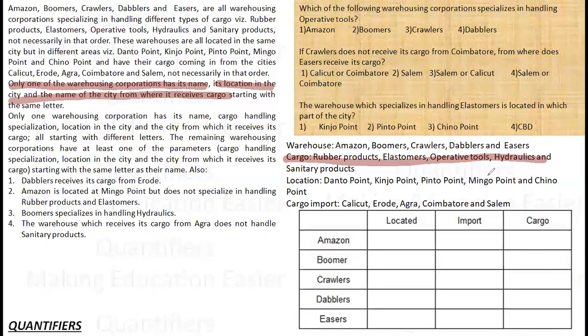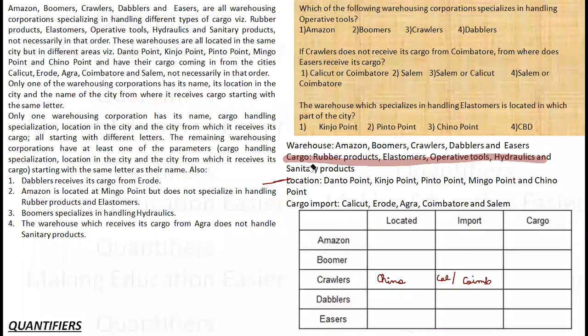So for Crawlers, this has to be in the Chino point. Crawlers have to be located in Chino point because it is given that one variable will be common with Crawlers, location or anything, so Chino point comes here. Okay. Now the import will also be from the same place. Two things starting with C, Calicut and Coimbatore. So it can either be Calicut or it can be Coimbatore. It can be anything. Now, this was my first point.